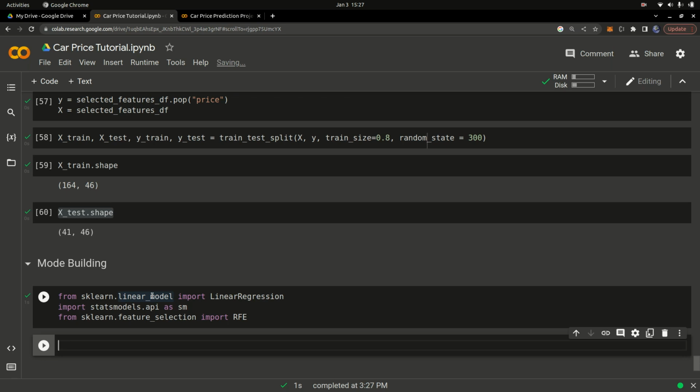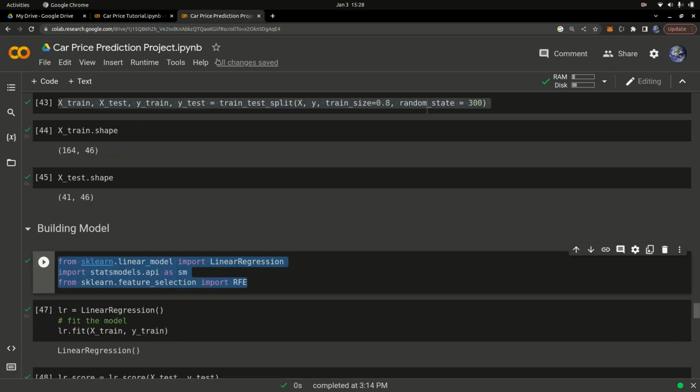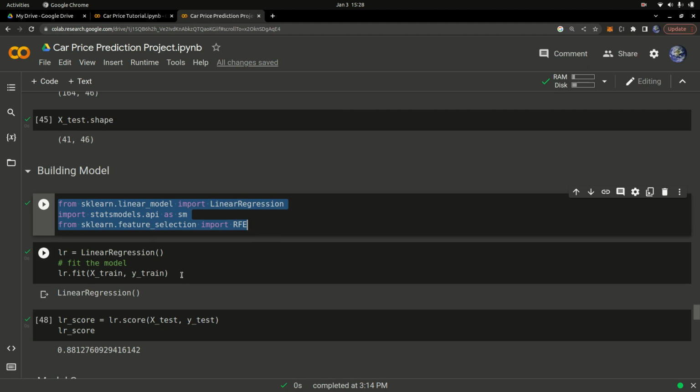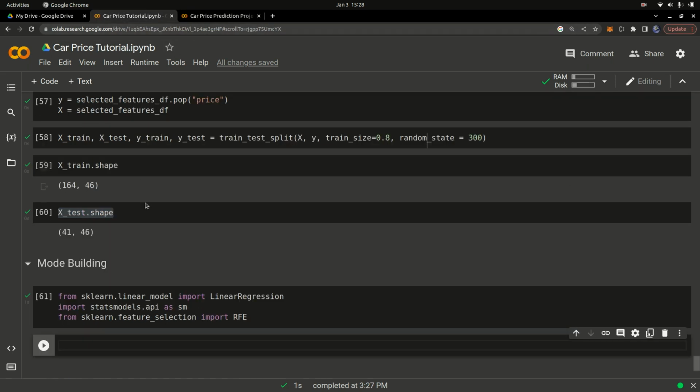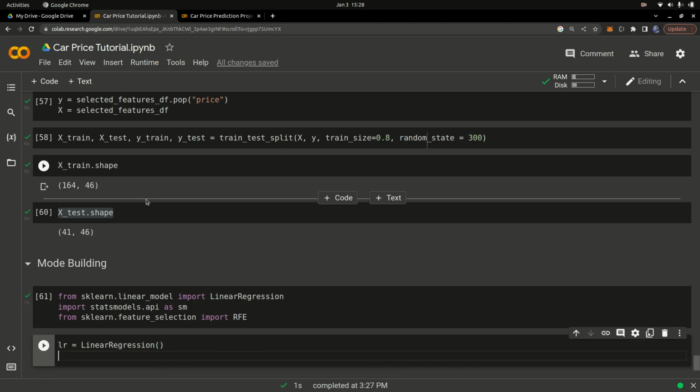And also, from sklearn.feature_selection you're going to import RFE. So what does RFE stand for? RFE stands for recursive feature elimination, and I'll explain in depth what it actually means. Once I have that, I'm going to create a model. I'm going to create an object of the LinearRegression class. We studied all of this when we talked about how to create objects and object-oriented programming in Python, so I expect you to know this. Then we're going to say l.fit and pass in x underscore train. We're training our model, so we're passing x train.